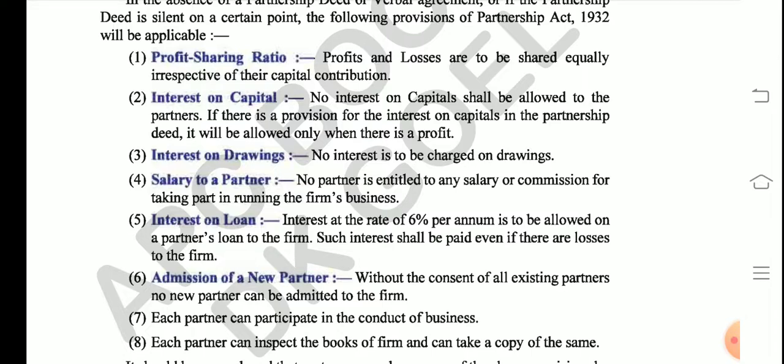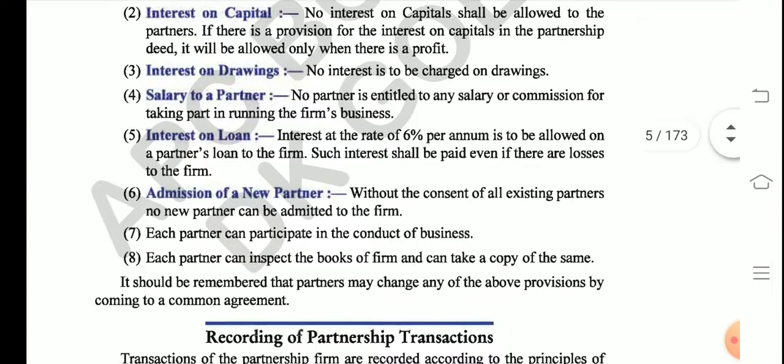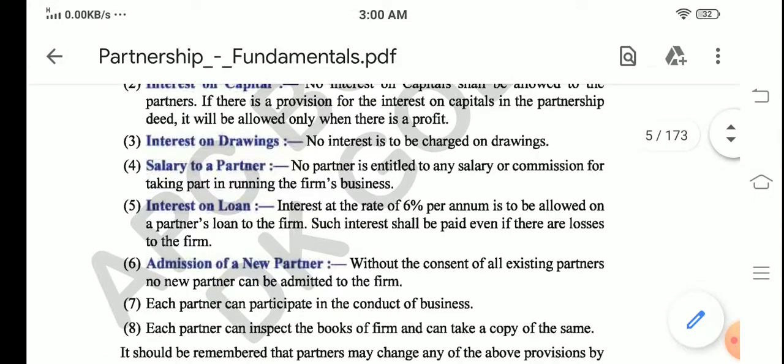It is the rule that no new partner can be admitted into the business without the consent of all the partners; all the partners must agree. Point number 7 says all the partners have the right to participate in the conduct or affairs of the business. And point number 8 says all the partners have the right to keep a copy or keep a check on the books of accounts. I hope this much is clear to you. I hope you will revise and write all the notes in the notebook.